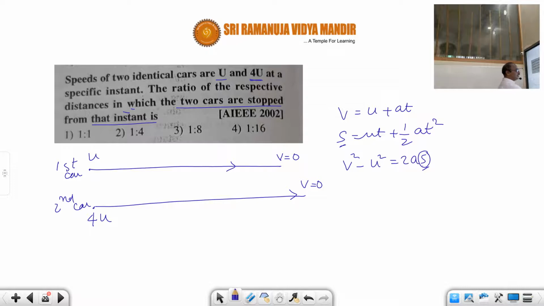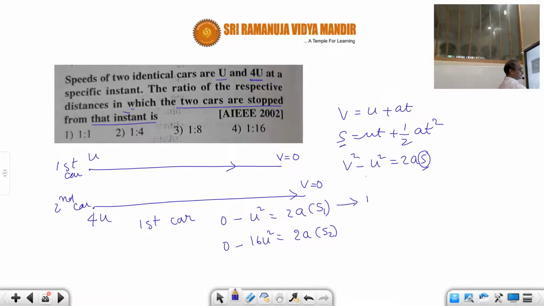Now we apply the third equation for the first car. Final velocity is 0, minus the initial velocity of the first car, u square, equals 2 into a into s1, where s1 is the distance. Similarly, applying the condition for the second car, final velocity is 0, minus initial velocity 4u, that is 16 u square, equals 2 into a into s2.